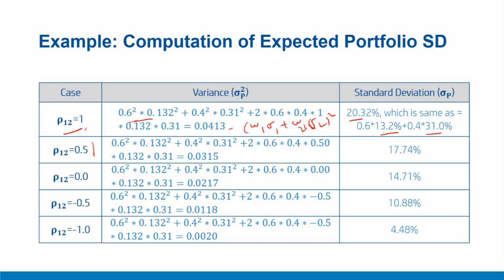Now, as we keep on decreasing the correlation using the same formula, please notice the portfolio risk or standard deviation comes down gradually, 17.74% for rho 1 2 of 0.5. All the other things remain the same. For correlation equal to 0, the standard deviation is 14.71%. For correlation equal to minus 0.5, the portfolio risk is 10.81%. Please note that the portfolio risk is minimum when correlation is -1. So this shows that as correlation decreases, more and more risk is decreased and diversification is achieved as the correlation is lower.